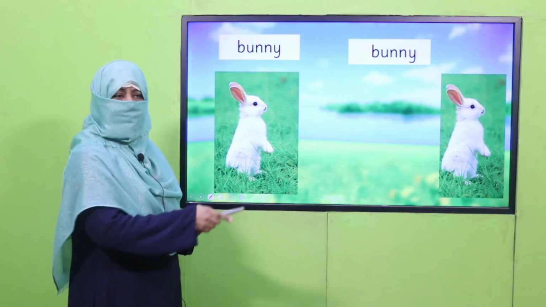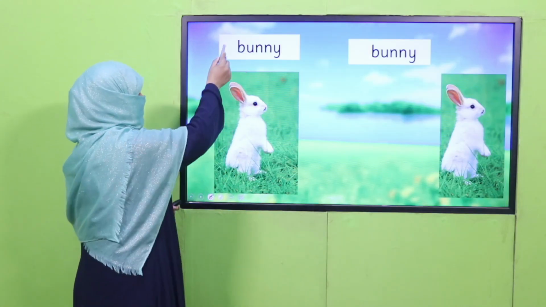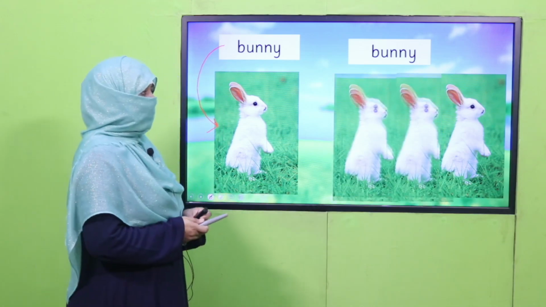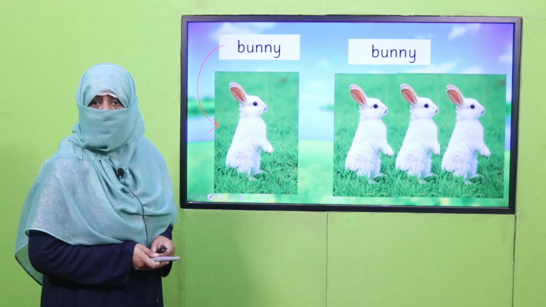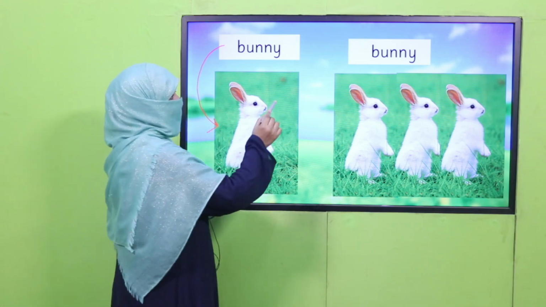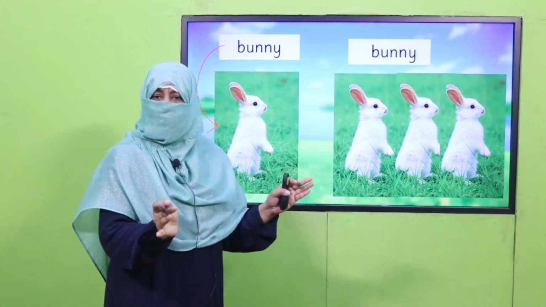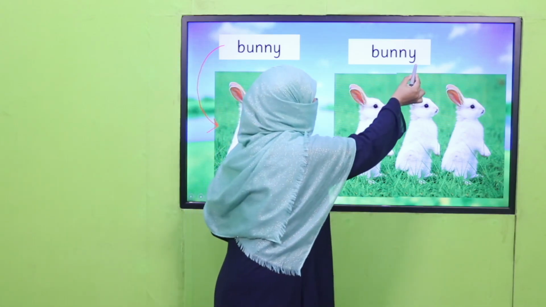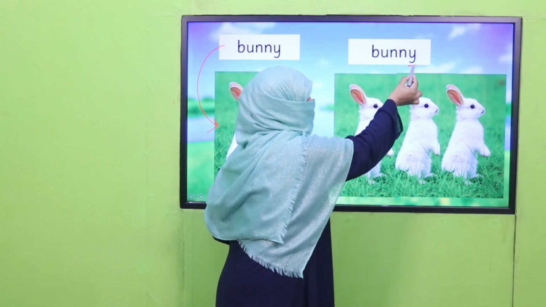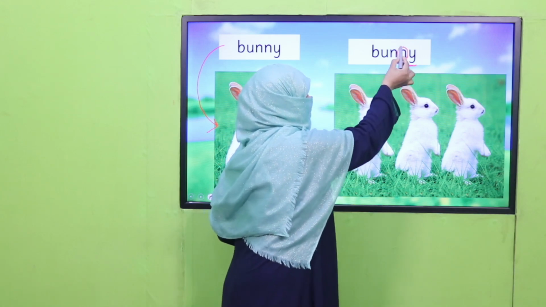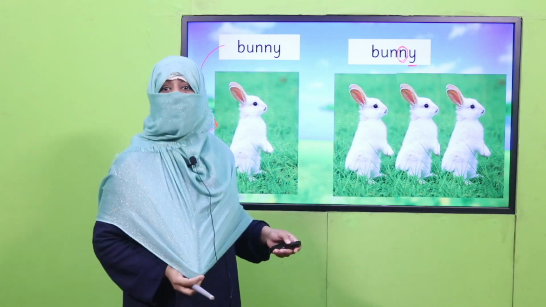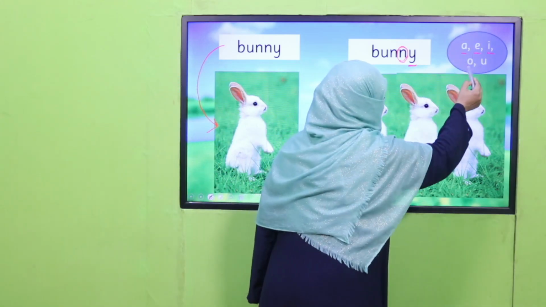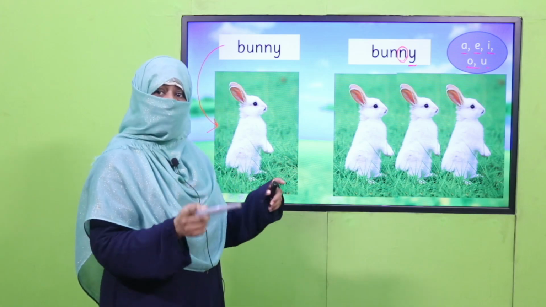It's bunny. Bunny is singular. It is referring to one bunny. All right. Now, if it's more than one, we need to write its plural. How to make its plural? It's not like you just remove Y and add I. No. First, what is the first rule? You will see what is before Y. It's N. And is N one of the vowels? Is it one of A, E, I, O, U? No. It means rule 2 will apply.